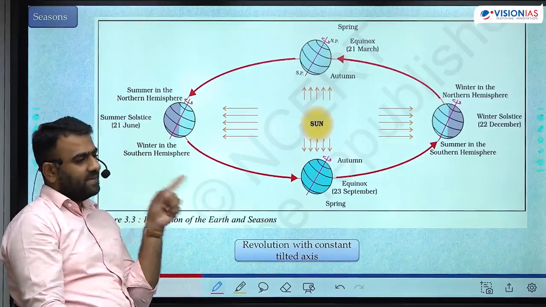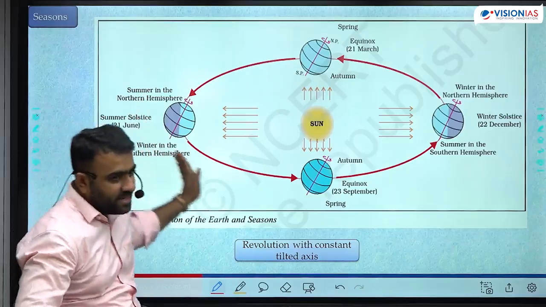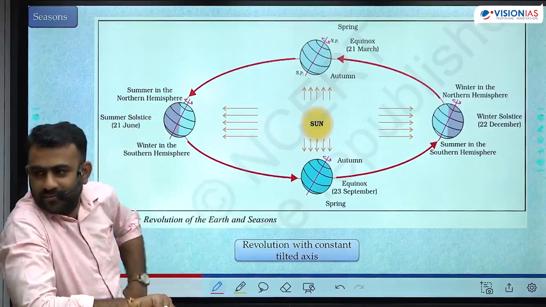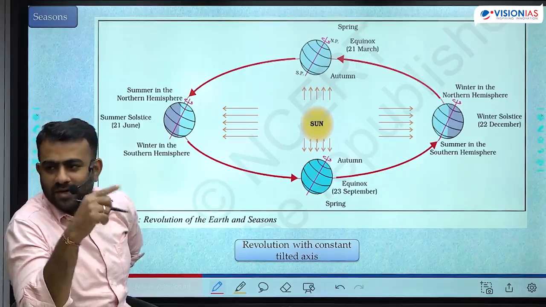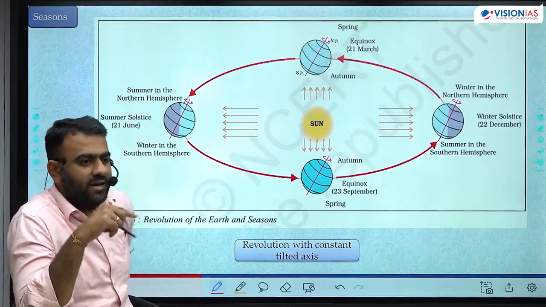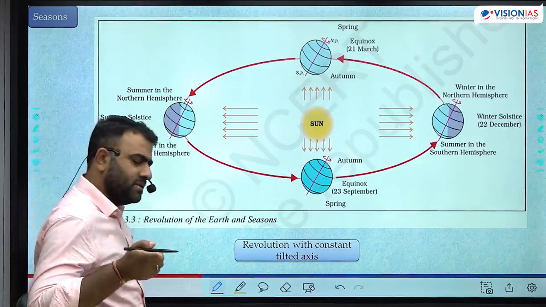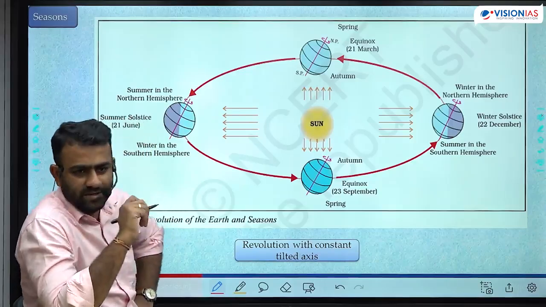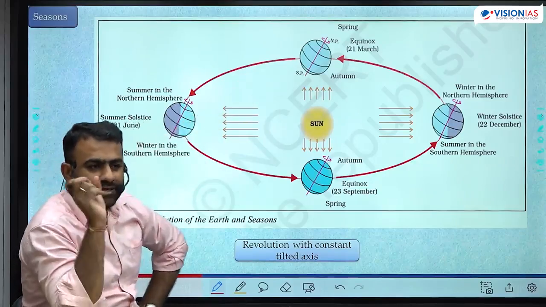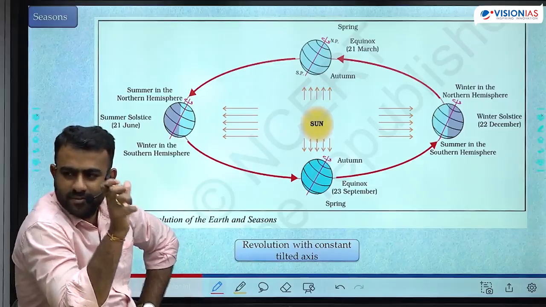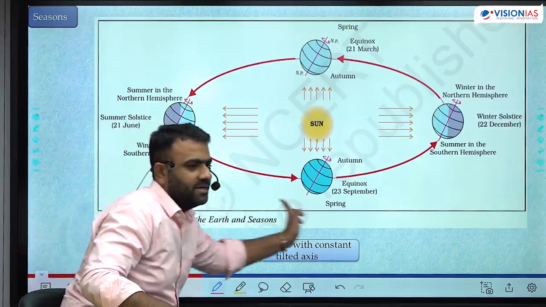Okay? There is a gap of 6 months between summer and winter. In between, the length of the day decreases gradually. You would have observed this. From the peak summer, June 21st, length of the day starts to decrease. Every day, sun starts to rise little bit late, sets little bit early. Gradually, by the time you reach the peak winter, you will have the shortest day, right? Shortest day will be there and lowest intensity of sunlight. In between, it is gradually decreasing.